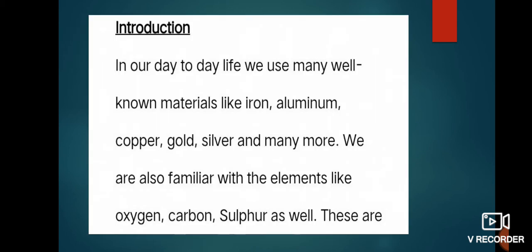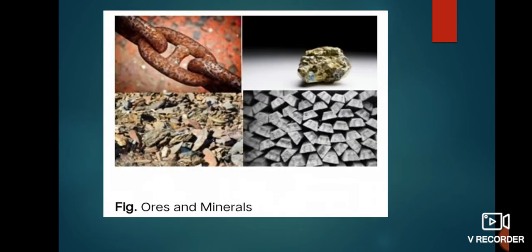Introduction. In our day-to-day life, we use many well-known materials like iron, aluminium, copper, gold, silver and many more. We are also familiar with elements like oxygen, carbon, sulfur as well. These are all obtained from some naturally occurring substances encompassing one or more elements or their compounds. They are termed as minerals. Minerals from which elements can be profitably extracted are termed as ores.